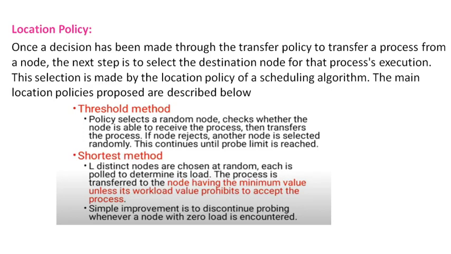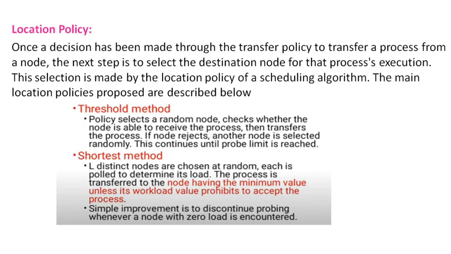So the destination node for that particular process execution should be selected. This selection is made by the location policy of the scheduling algorithm.